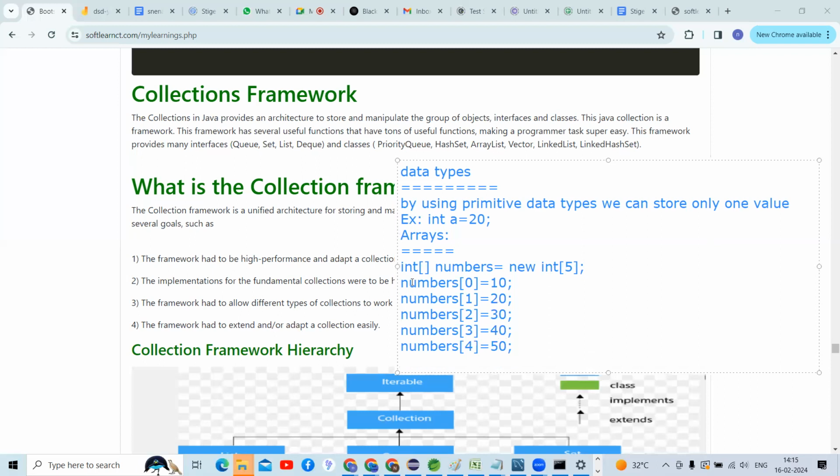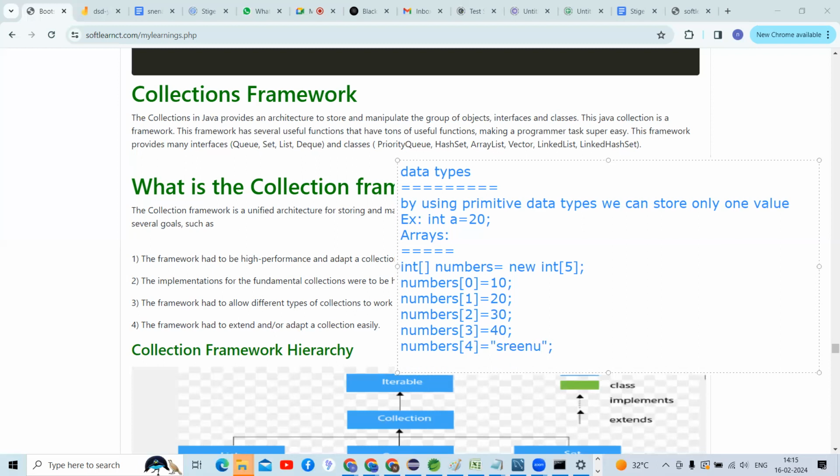We need to change the array size. Yes or no, guys? Yes, we need to increase the array size. Otherwise, it's not possible to store. And when I declare an int array, is it possible to store string data, guys? No, sir, it is not possible.